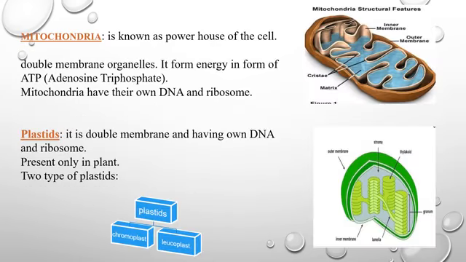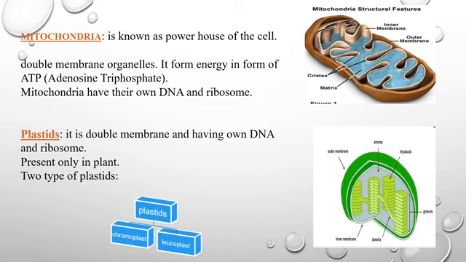Next is mitochondria. Mitochondria is also called the powerhouse of the cell. You know why it is called so? Because it forms energy in the form of ATP. ATP means adenosine triphosphate. As in this picture, you can see mitochondria. There is a double membrane structure, inner membrane and outer membrane. There is a peculiar feature of mitochondria that it has its own DNA and ribosomes.